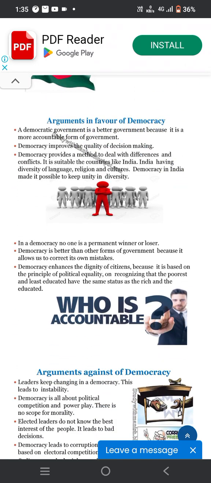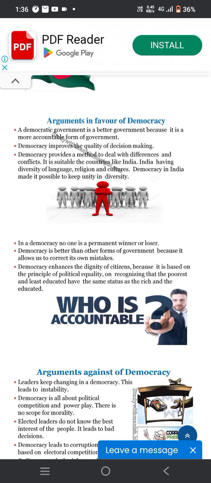The first argument in favor of democracy is the merits of democracy. A democratic government is the better form of government because it is a more accountable form of government. Democracy improves the quality of decision making. Democracy provides a method to deal with differences and conflict.